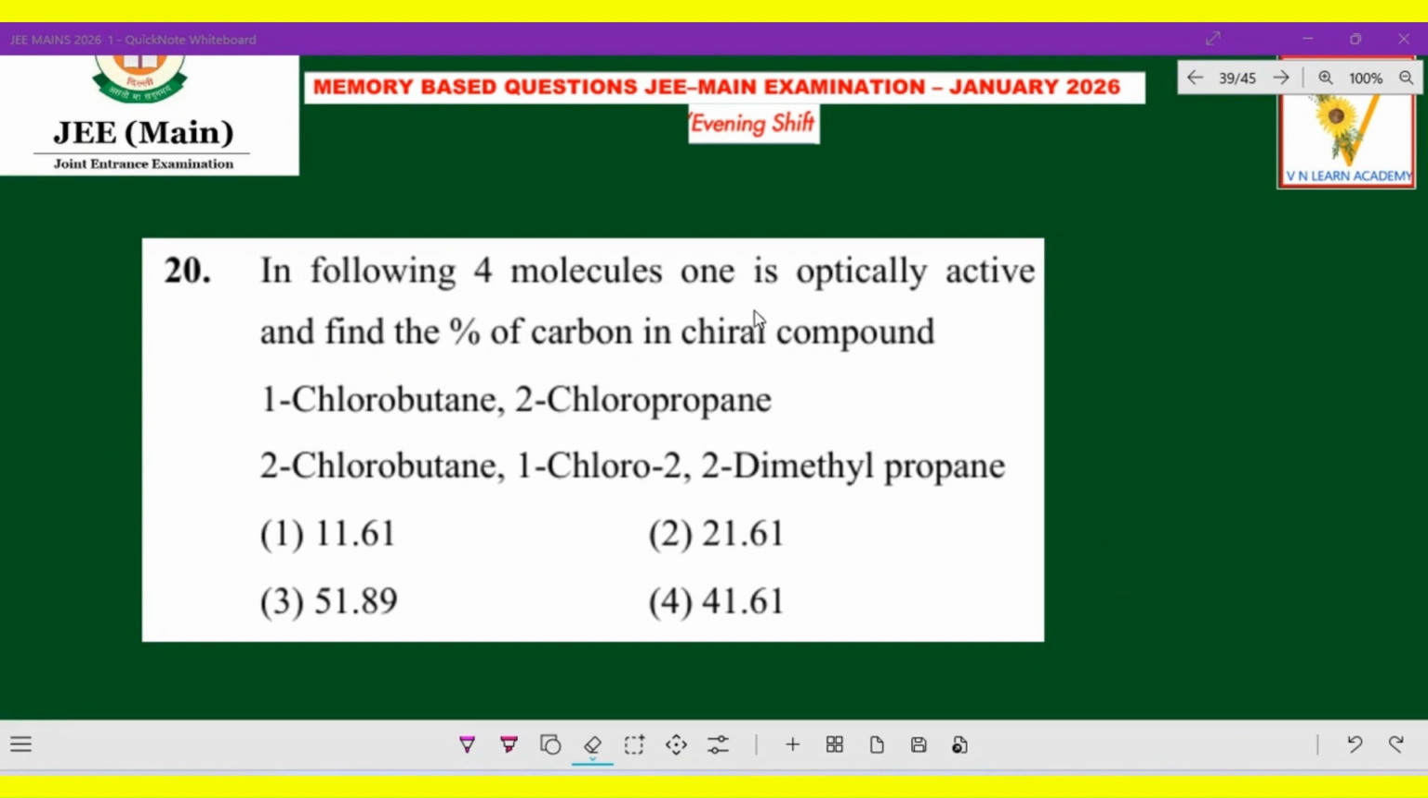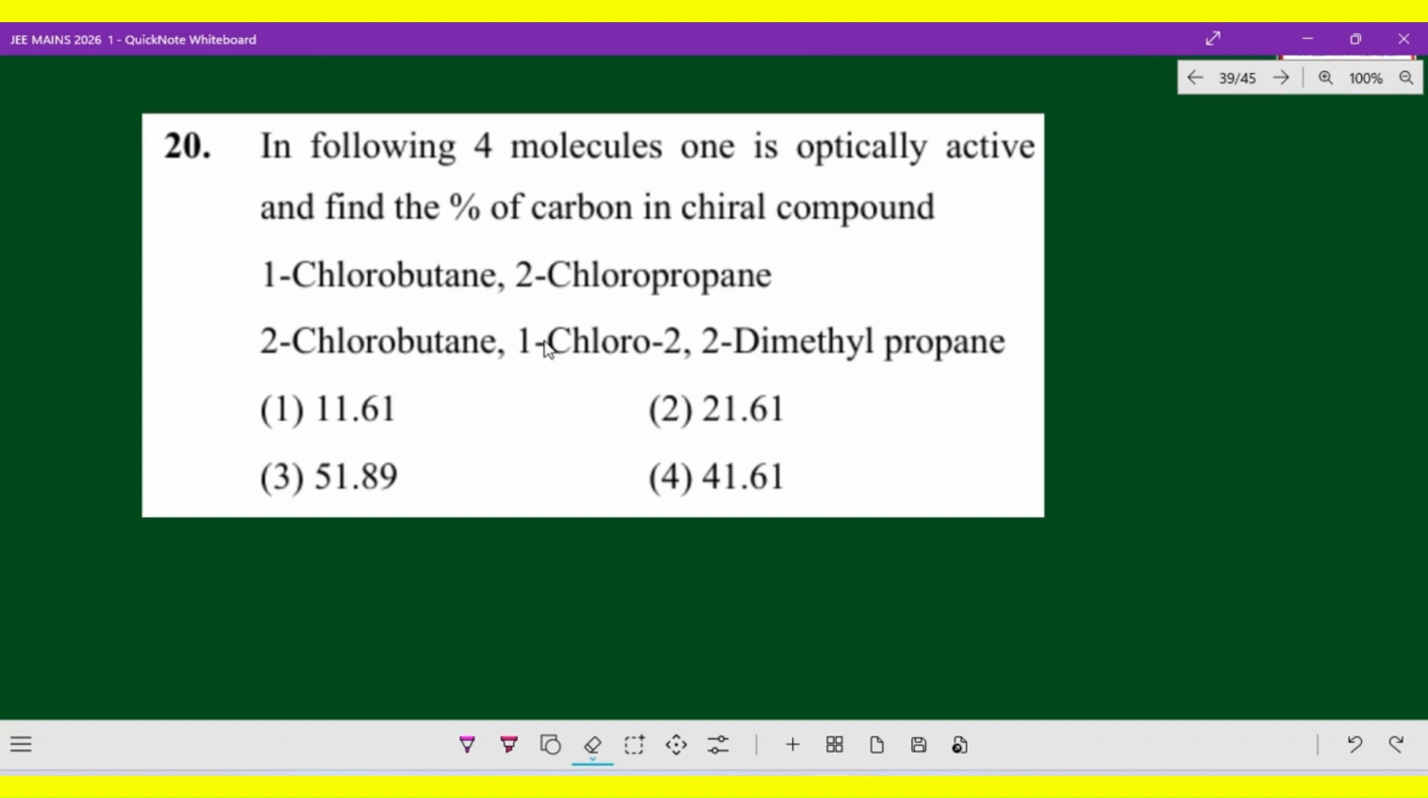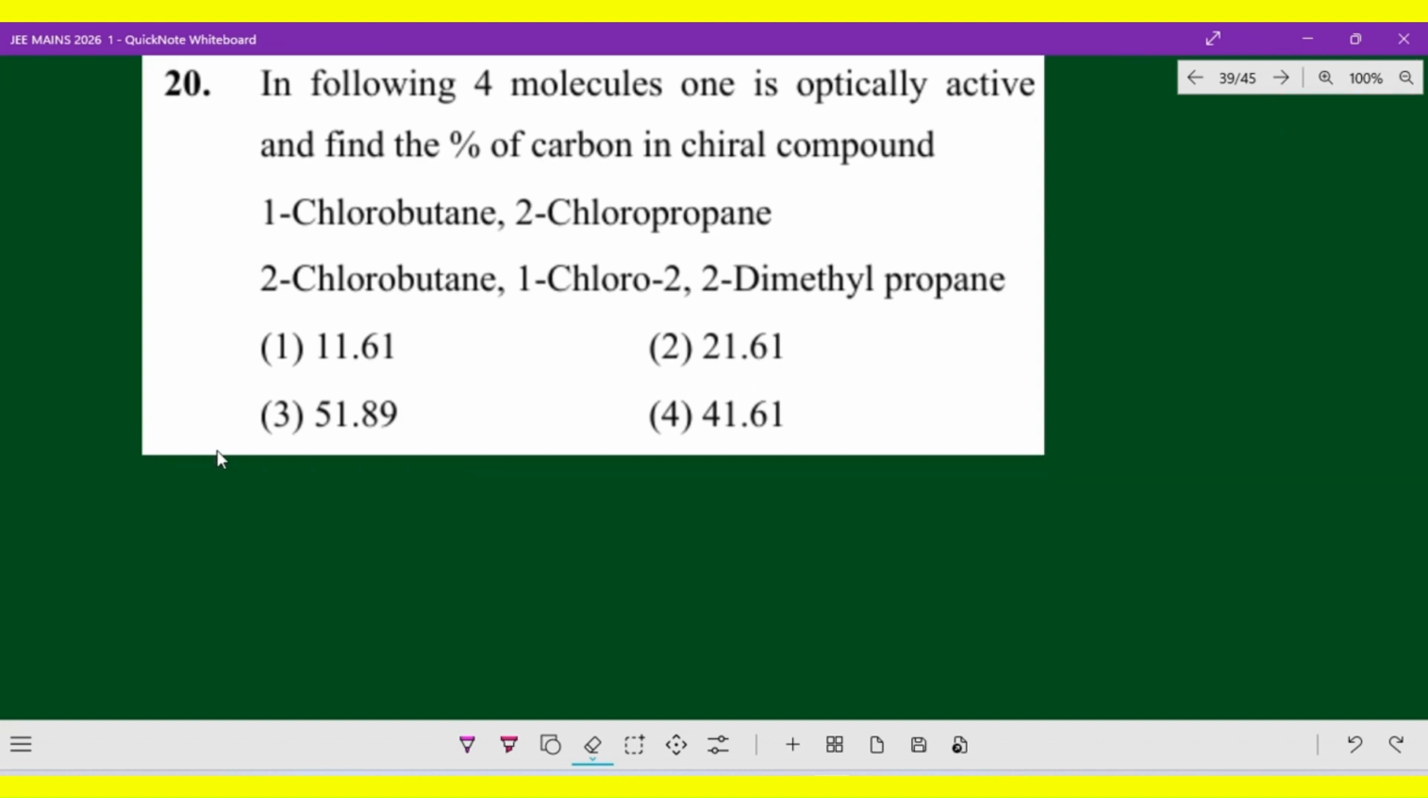In the following 4 molecules, one is optically active. Find the percentage of carbon in the chiral compound. Okay, so first and foremost, a chiral compound is eligible to be optically active. And we have to identify the percentage of carbon in the compound which has a chiral carbon, that means optically active. Now let us identify which one has a chiral carbon.